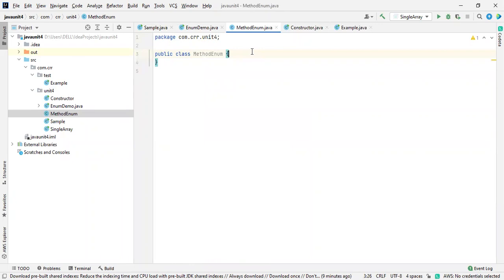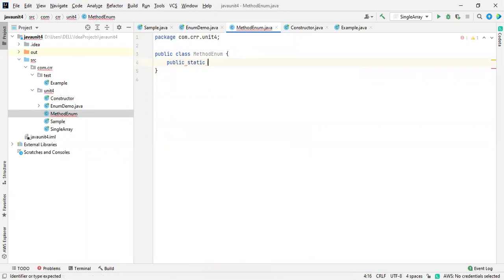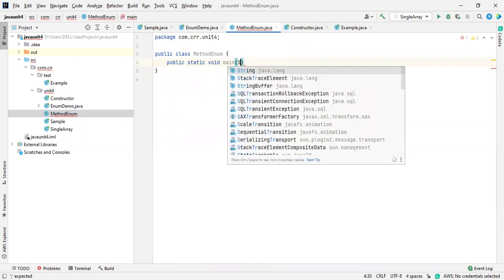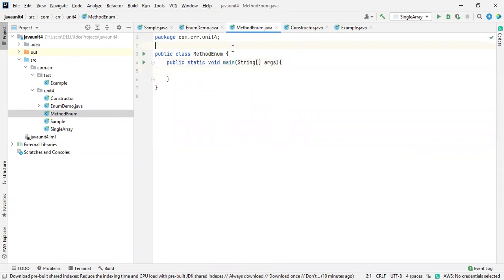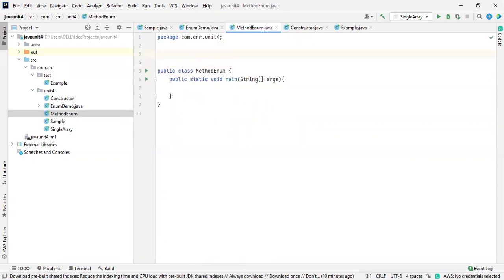What is the syntax for that? I'm mentioning it: public static void main, String args. Inside that, this is a block, and now I'm going to create an enumeration. What does an enumeration consist of?